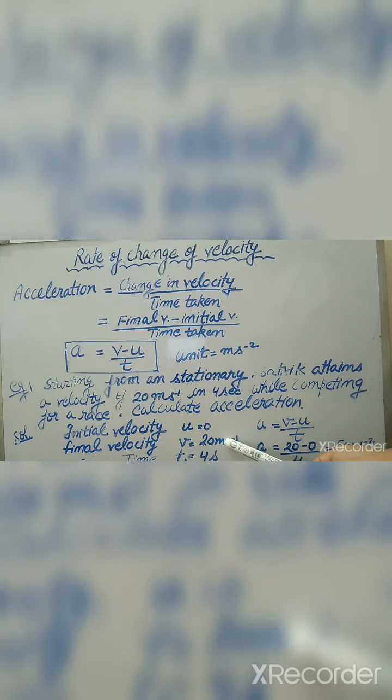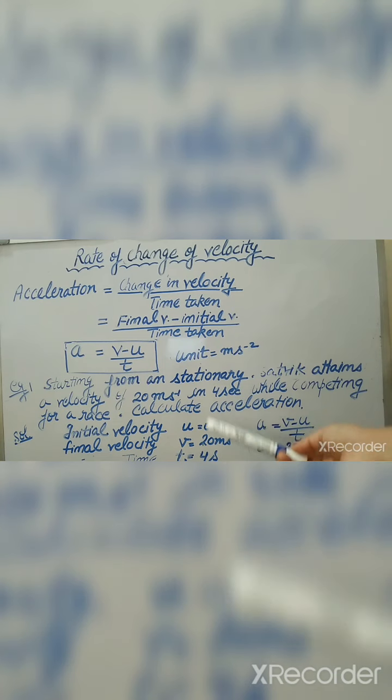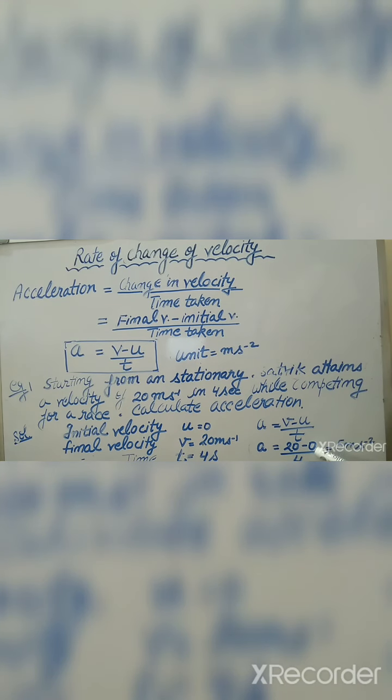So v equals 20. Time taken is 4 seconds. We write here 4 seconds and put these values in the formula of acceleration: a equals v minus u upon t. So final velocity 20, initial velocity 0 and time taken 4. So we get 5 meter per second square.